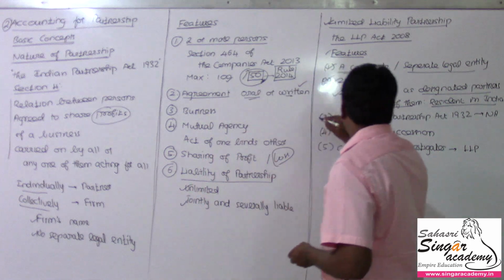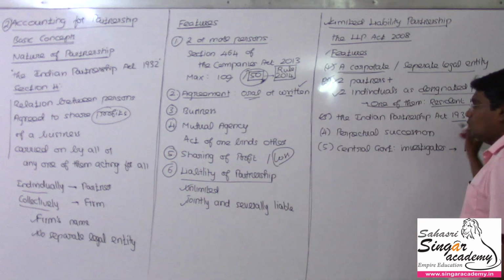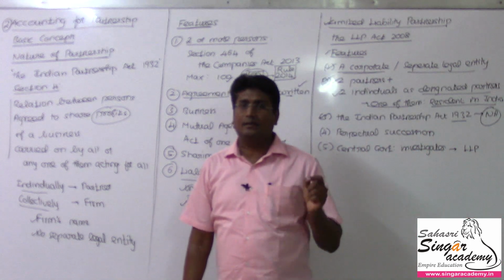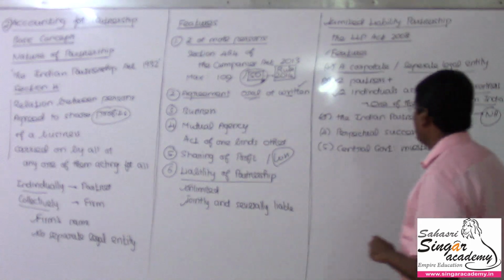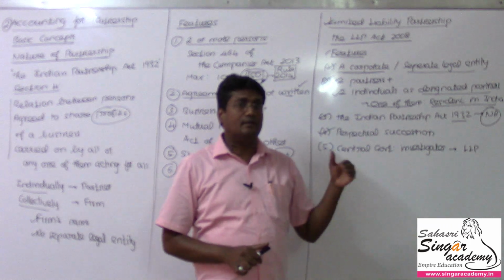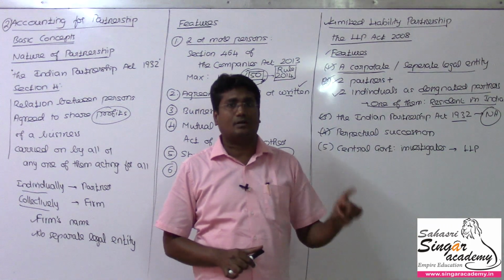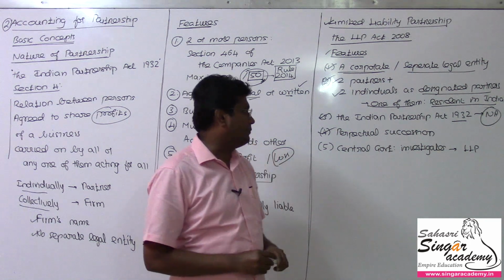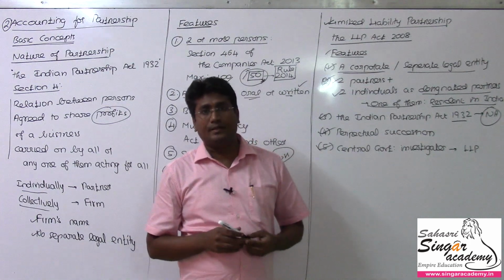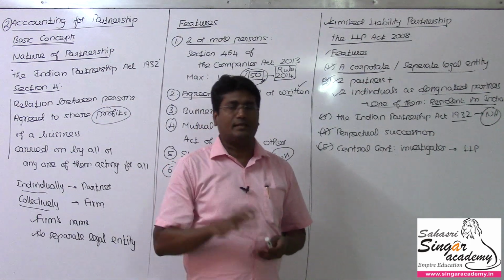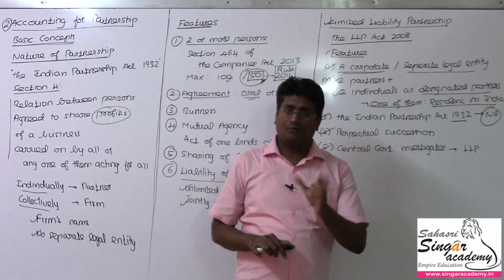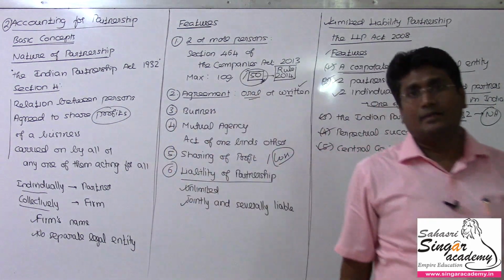And then the third one: the Indian Partnership Act 1932 will not be applicable here. We have a separate act, the Limited Liability Partnership Act, so that one only is applicable, and it has perpetual succession. So, similar to a company, it has a long life. The life of the LLP is not restricted to the life of the partners or members here. And of course, the central government has some stringent control over this LLP. When the central government finds any malpractices, they can come and investigate any LLP if they find or feel so, right? Clear? I hope you could understand the basic concepts here.